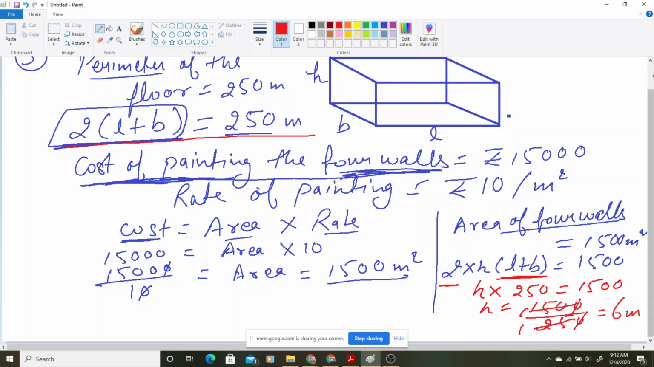So you simply need to understand the basic terms to find any solution: like the perimeter of a rectangle, how you find the area when you are given cost and rate, then what is the area of 4 walls, and what formula you will be using. So these are the common things you will be using. Any doubt?